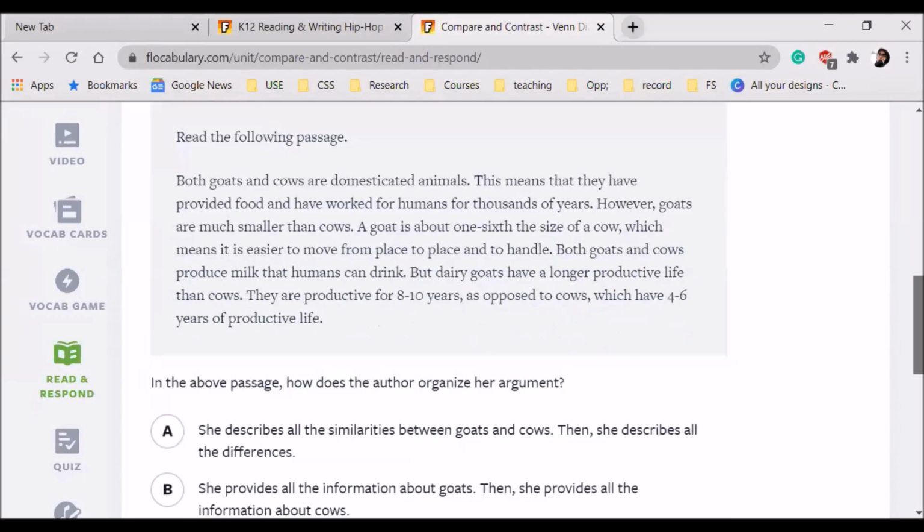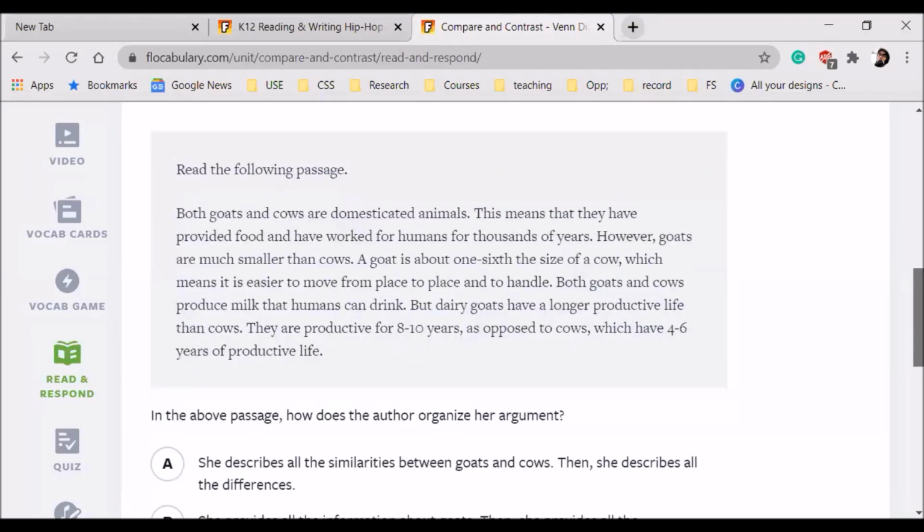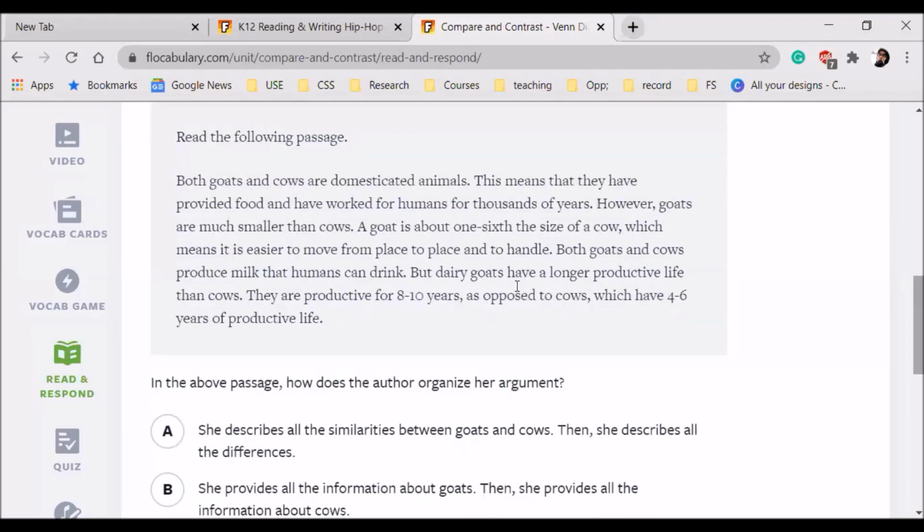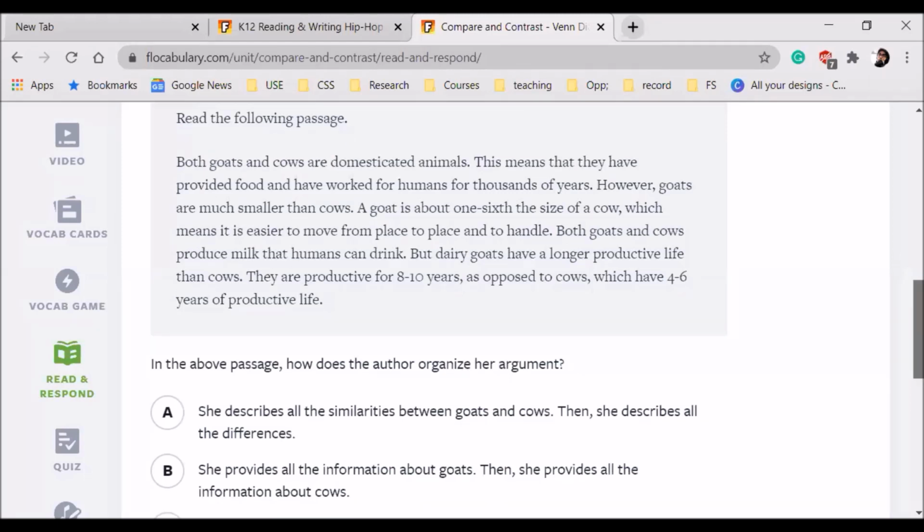Okay. So read the paragraph and then we have to answer the question. So quickly read it. Both goats and cows are domestic animals. This means that they have provided food and a birth for humans for 1,000 years. Are goats much smaller than cows? A goat is about 1/6 size of a cow, which means it's easy. Now you have to just find out in what way.